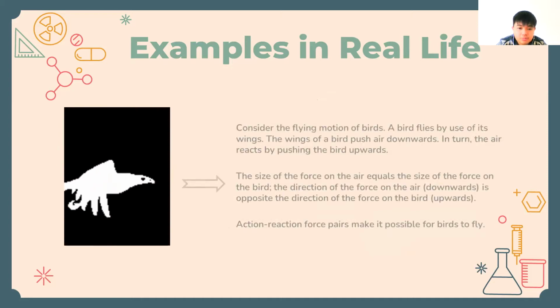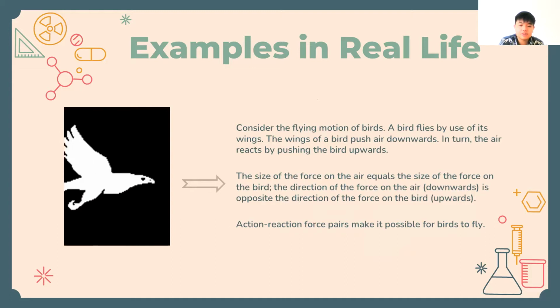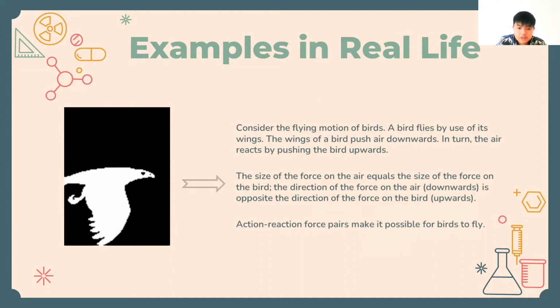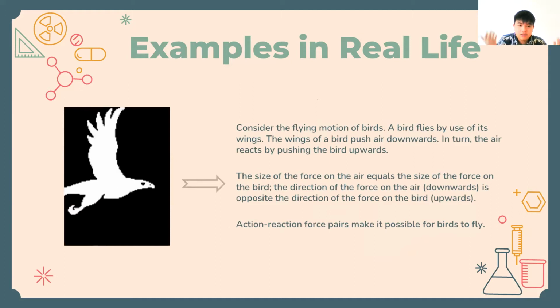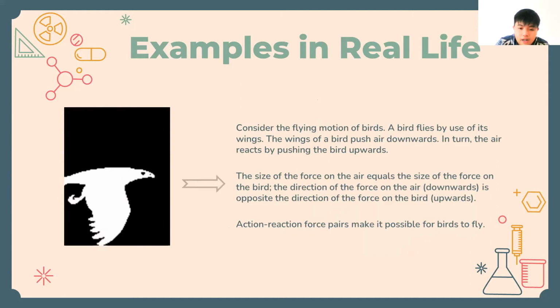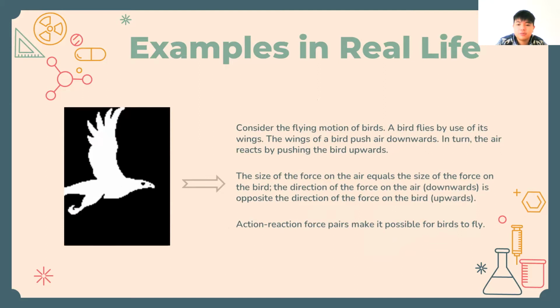The next one is, of course, the bird. So consider the flying motion of a bird. A bird flies by use of its wings. The wings of a bird push air downwards. In turn, the air reacts by pushing the bird upwards. So the bird just pushes its wings downward, and the force of the air makes it fly upwards. Yeah, action-reaction force pairs make it possible for birds to fly.